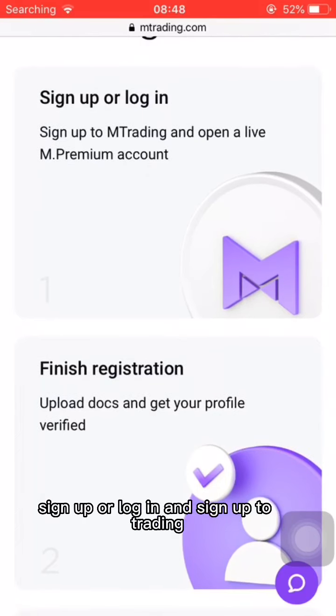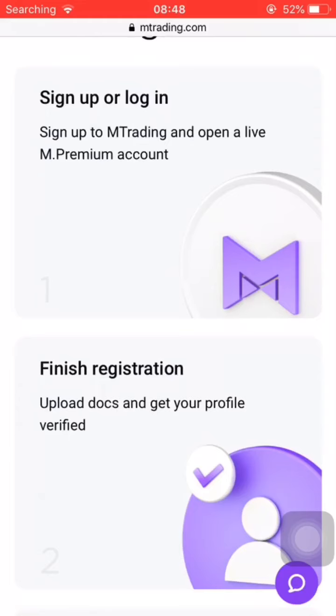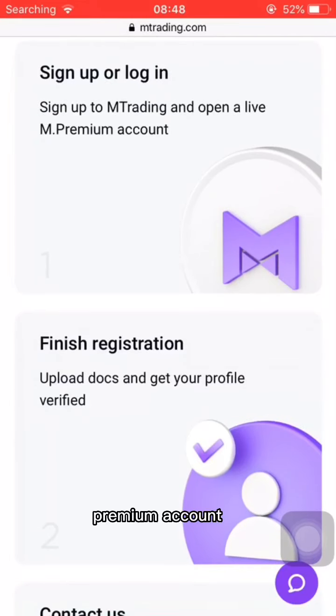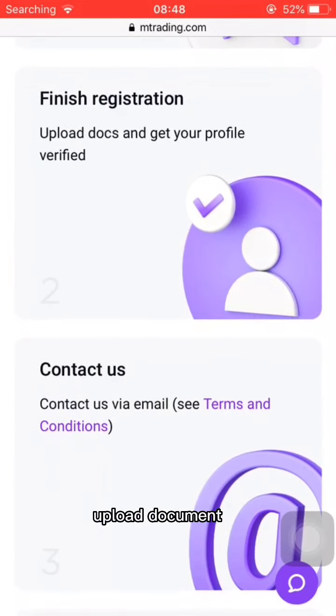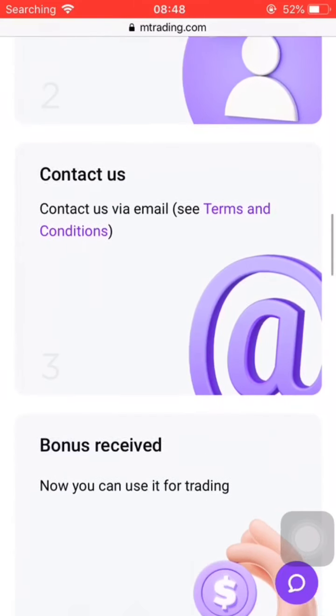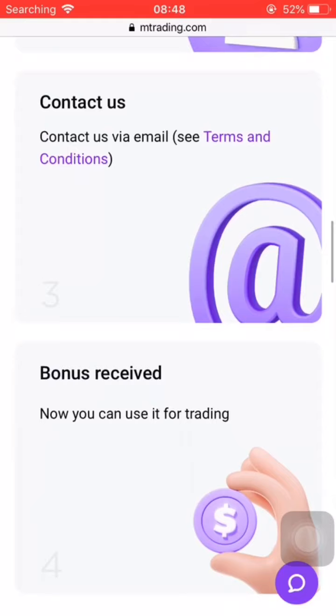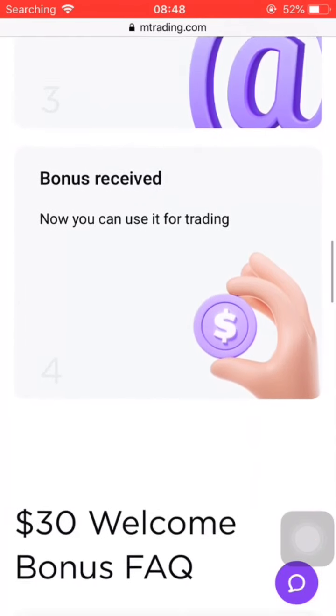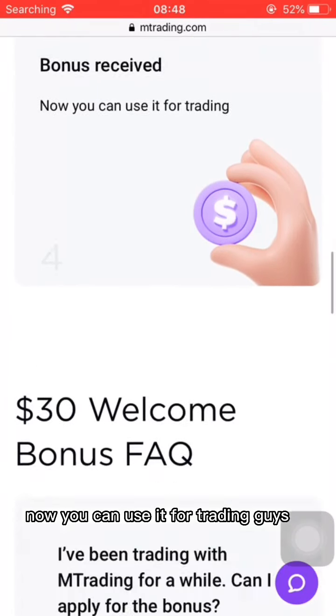All you have to do is sign up or log in, sign up to M Trading and open a live account, Premium account. Finish registration, upload documents, and get your profile verified as usual, and contact via email for terms and conditions, or you see the terms and conditions. Bonus received. Now you can use it for trading, guys.